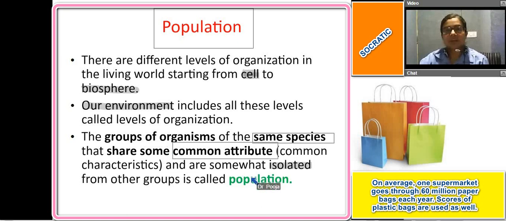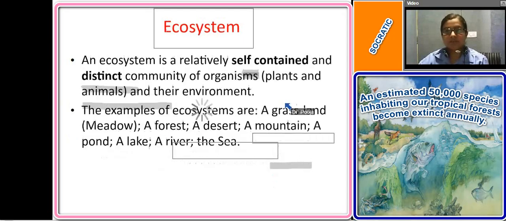Right? The group of organisms of the same species that share some common attribute and are somewhat isolated from other groups are called the population. Have you understood this clearly? Any doubts?